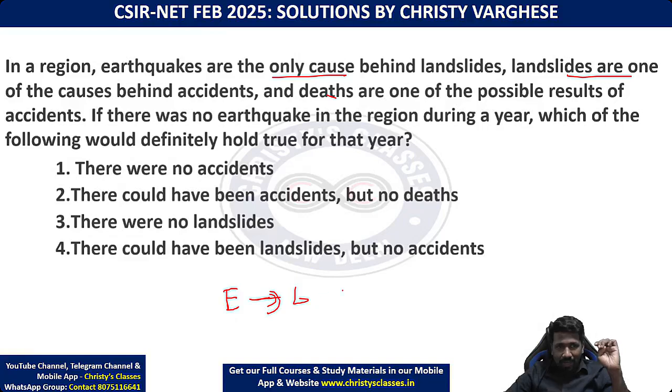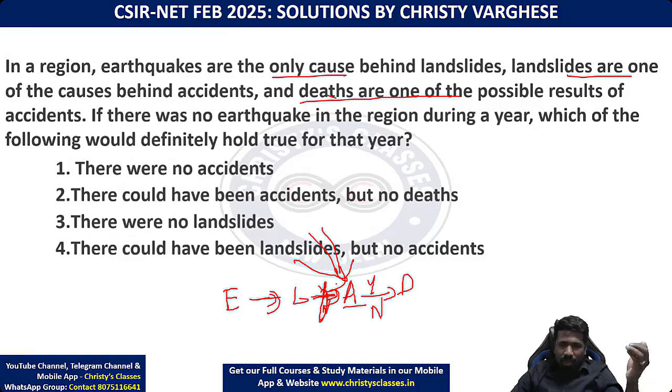But if a landslide happens, accidents may or may not happen. Maybe yes, maybe no. For accidents, there can be other reasons also. Landslides are one of the reasons, but other reasons can also create accidents. And deaths are one of the possible results of accidents. Result means an accident may or may not cause death.